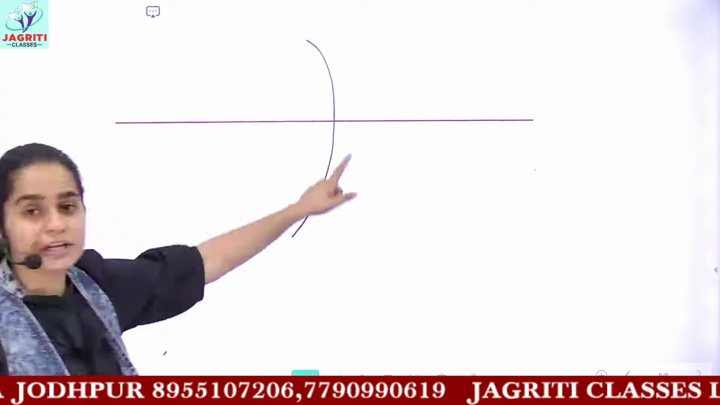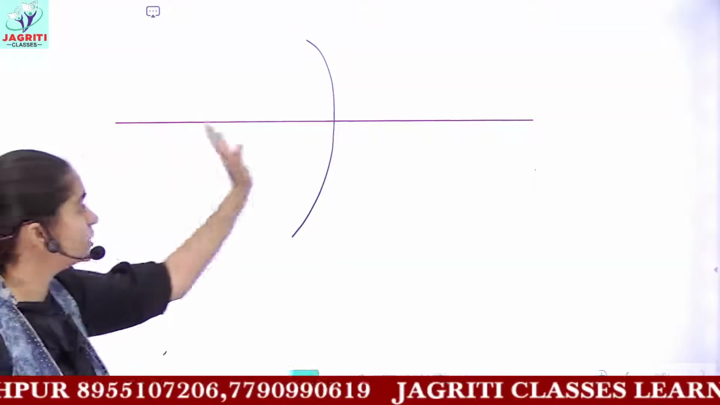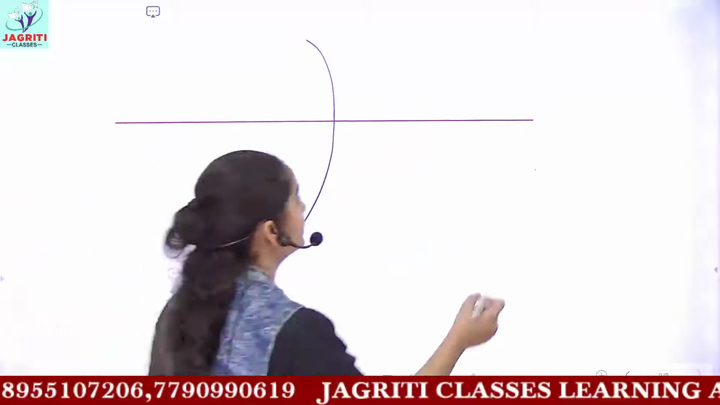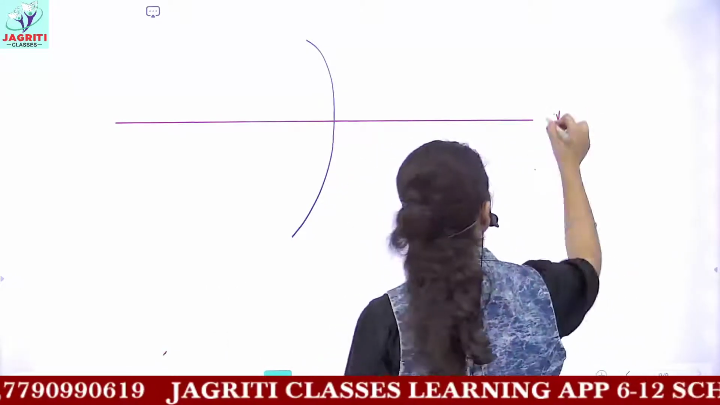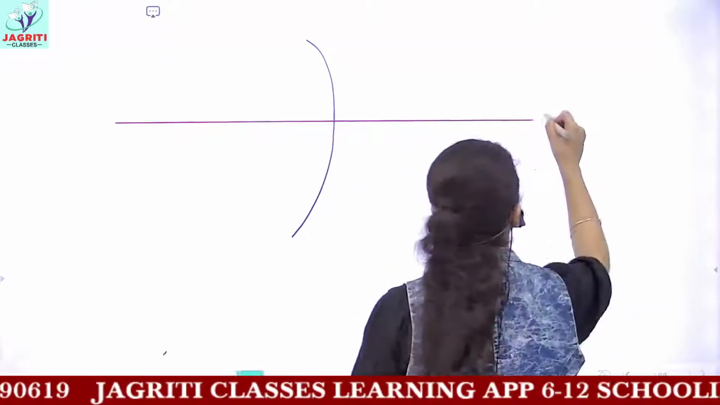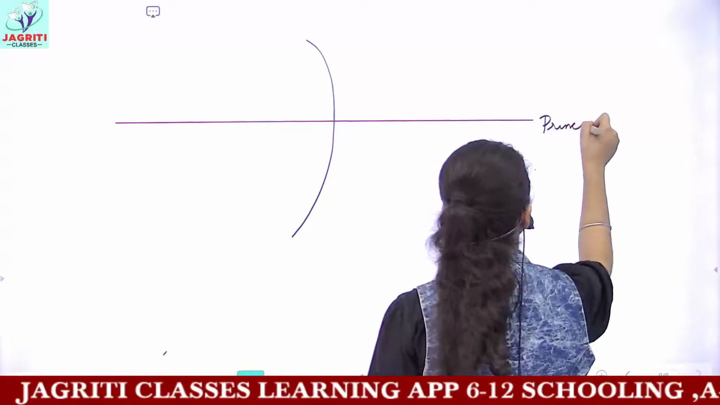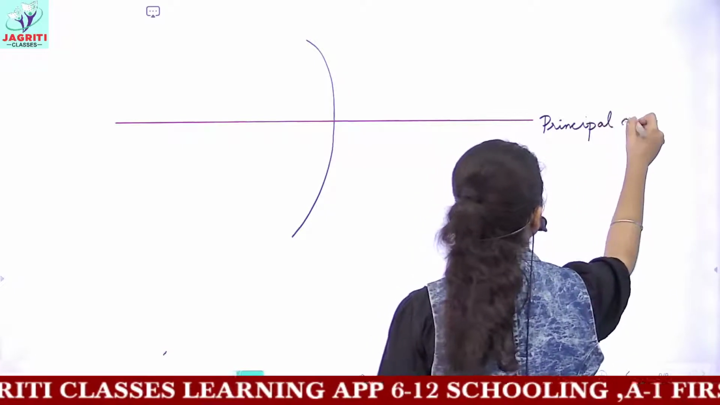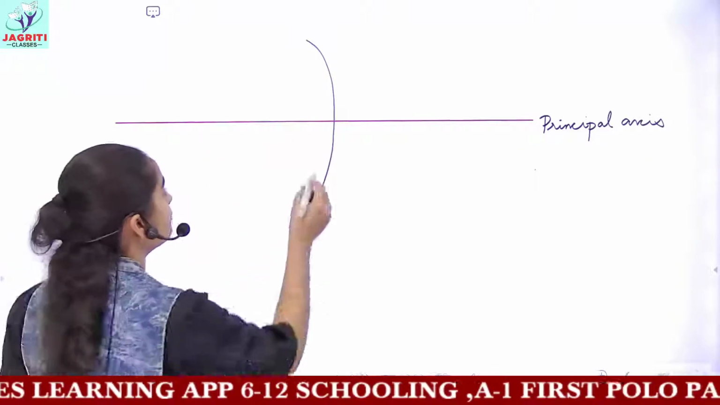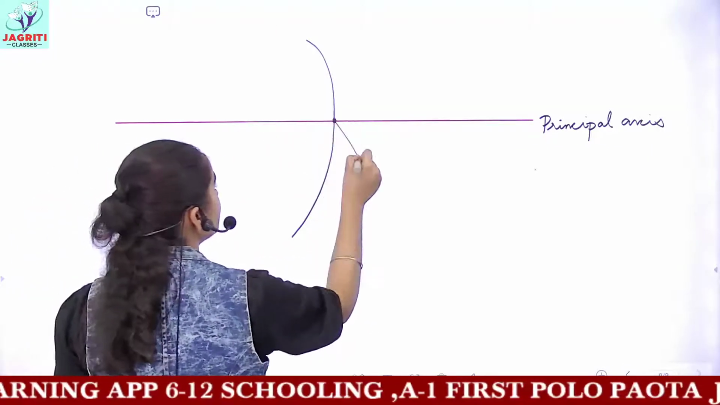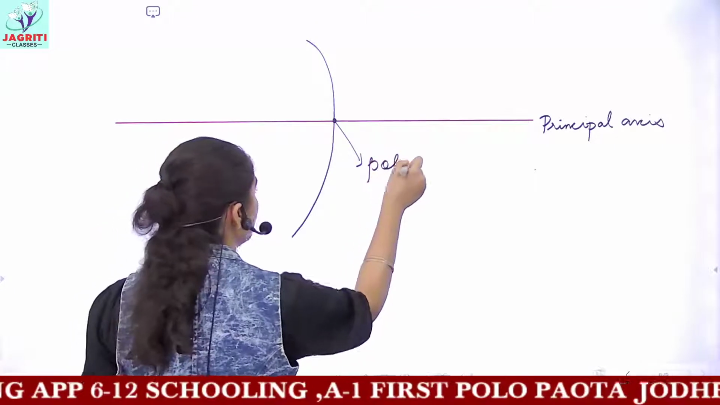So this is a mirror. In front of you, the straight line is known as the principal axis. Then on the principal axis, the middle portion of this mirror, this point is known as the pole.